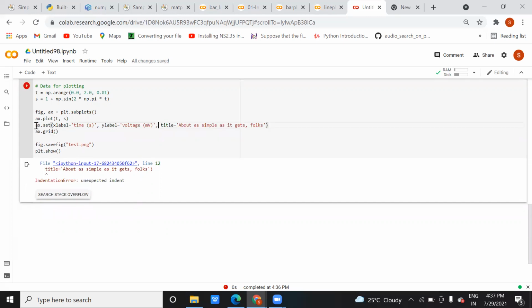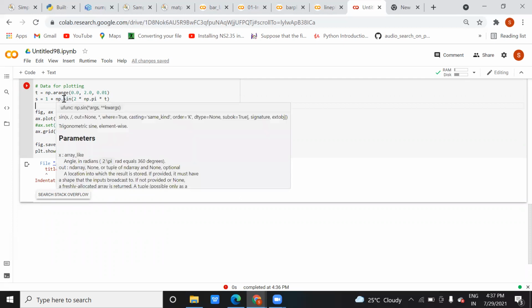Could you explain the sentence after t, the one which says s is equal to 1 plus np? Yes, this one is doing the operation, ma'am. We are calling here this sin function, which is defined in this numpy. You can see this sin function is there.